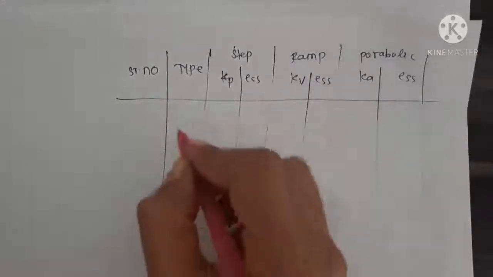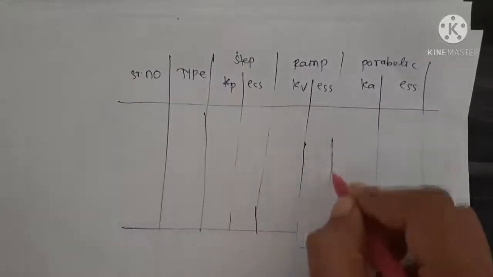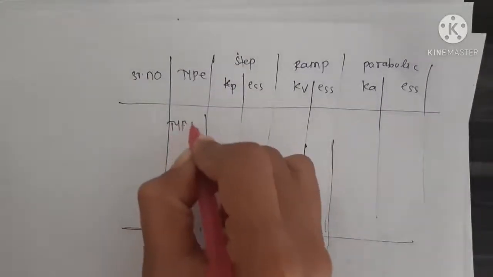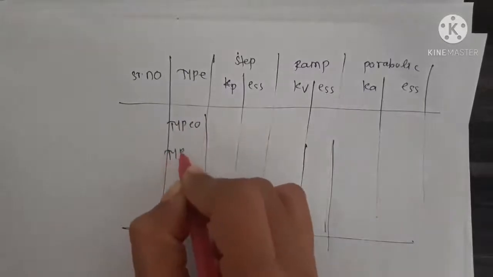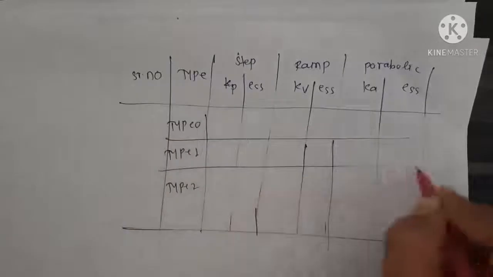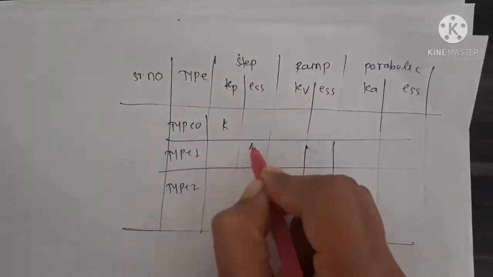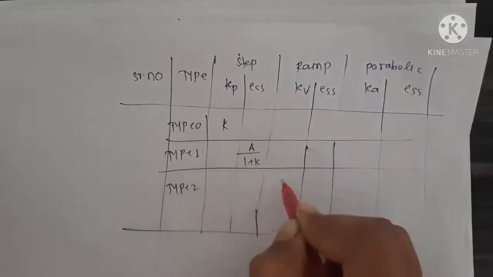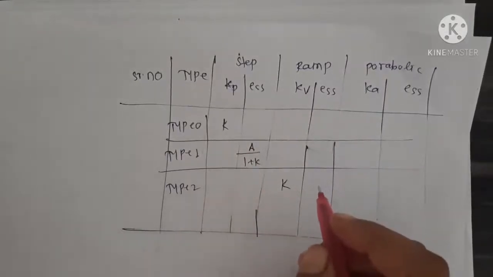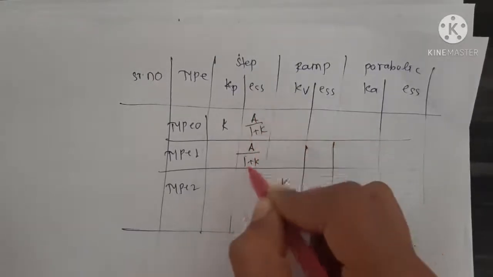So by using one trick, you remember the whole table. There is no need to memorize. So type 0, type 1, type 2. First write the diagonal element, that is here K, here A upon 1 plus K, which is the first element.